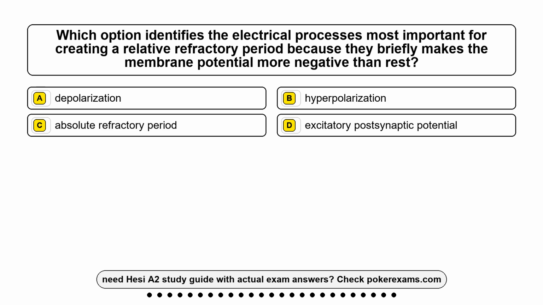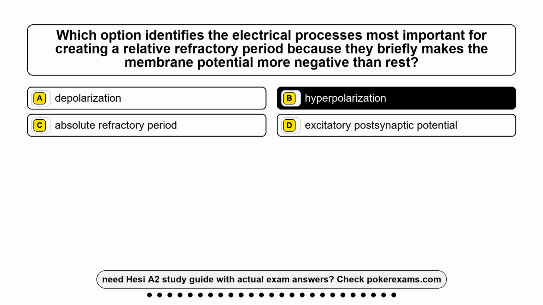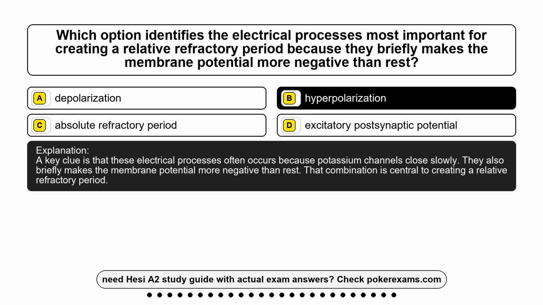Question 17. Which option identifies the electrical process most important for creating a relative refractory period because it briefly makes the membrane potential more negative than rest? Option A, depolarization. Option B, hyperpolarization. Option C, absolute refractory period. Option D, excitatory postsynaptic potential. The correct answer is option B, hyperpolarization. A key clue is that this electrical process often occurs because potassium channels close slowly.